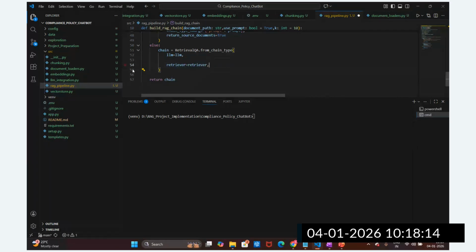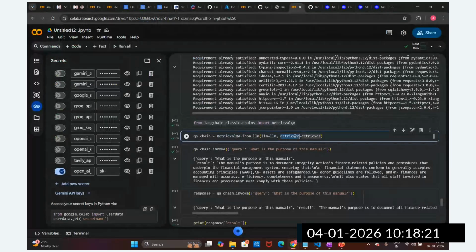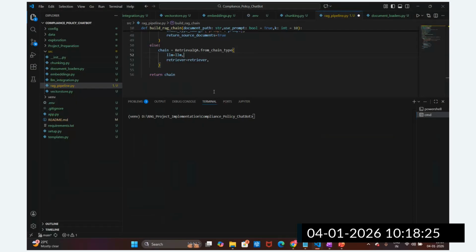Okay, what we did in the exploration part, we did these things, right? You can see we have passed only the LLM and retriever. This is how we can set up this question chain without a prompt template. So this is how, in the else part, I have written the version without the prompt template.